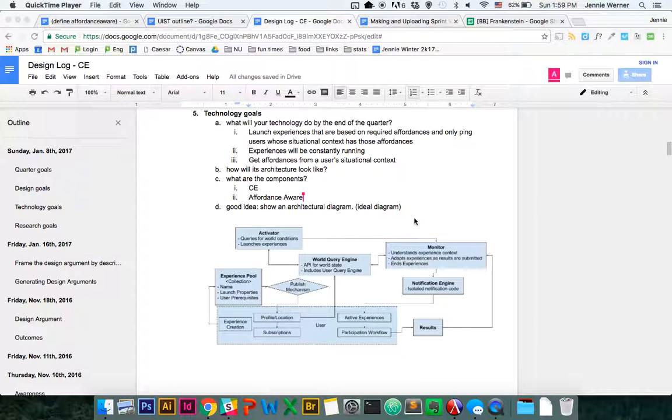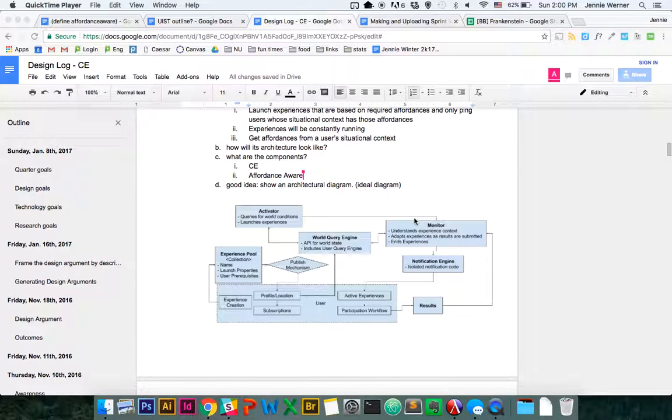For our technology goals, by the end of the quarter, we hope that our app will be able to launch experiences based on a required set of affordances and only ping users whose situational context has those affordances. We'll be getting those affordances from a user's situational context by using Affordance Aware. And we also want to have these experiences constantly running so that they are more opportunistic.